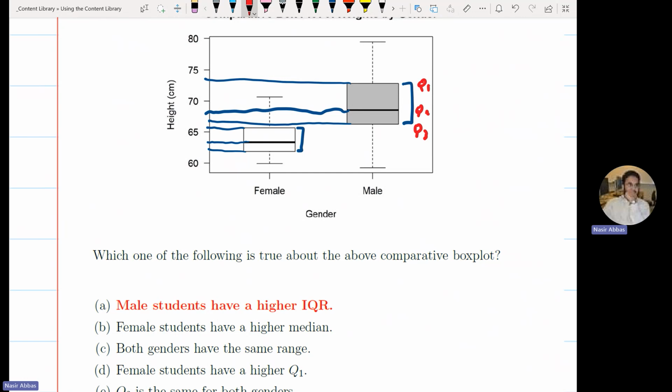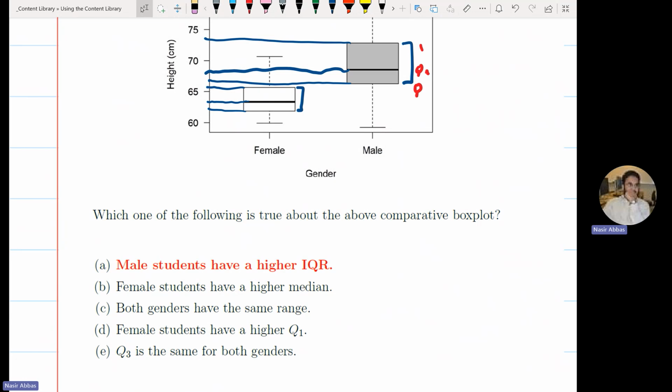Why option D is incorrect? Female students, they have a higher Q1. What is Q1 for females? 62 something. And what is Q1 for males? Sorry, I put it the other way around. It is around 66, which is wrong. Q3 is the same for both genders. Is it the same? No.